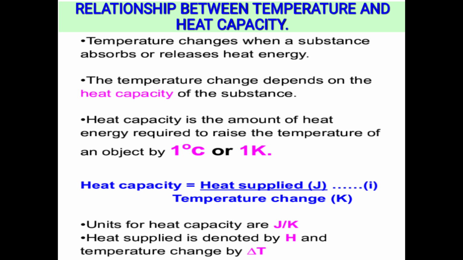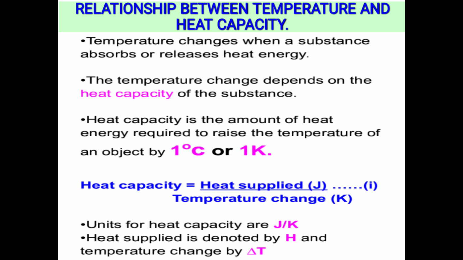For calculations, heat capacity is given by this formula. So heat capacity is equal to heat supplied in joules. Of course, heat is measured in joules because heat is a form of energy. So it is measured in joules, divided by temperature. Temperature here is measured in Kelvin, or it can also be measured in degrees Celsius.